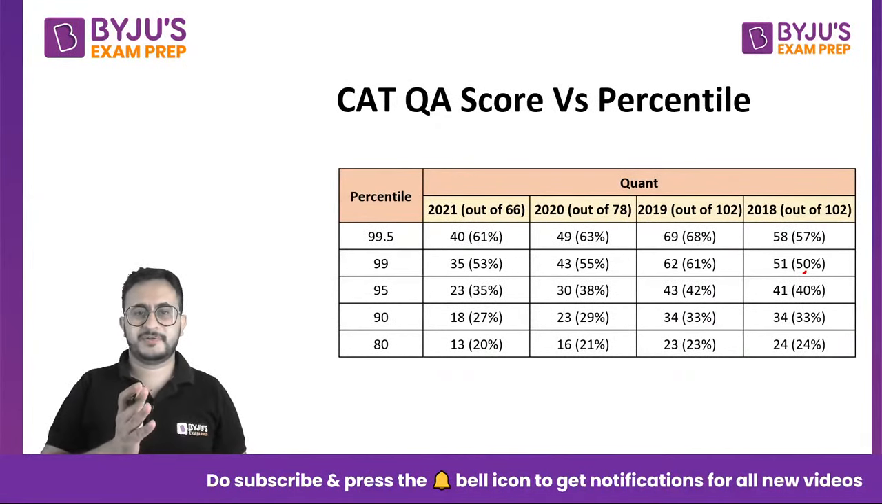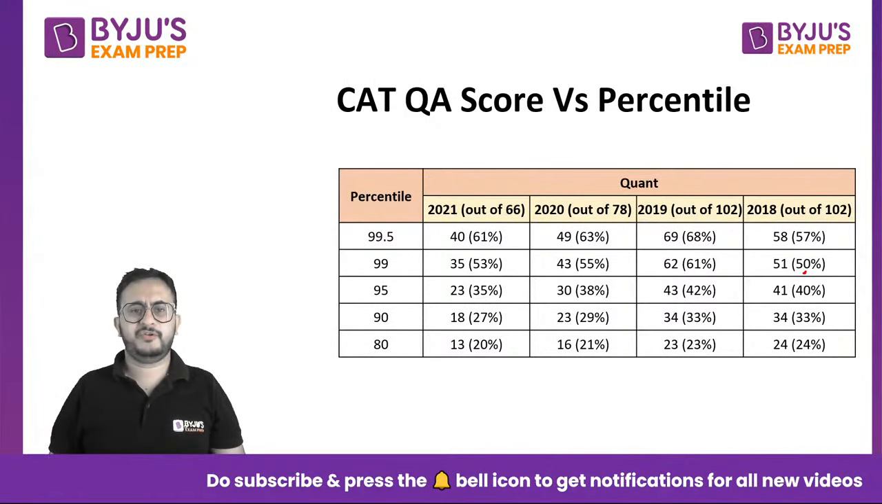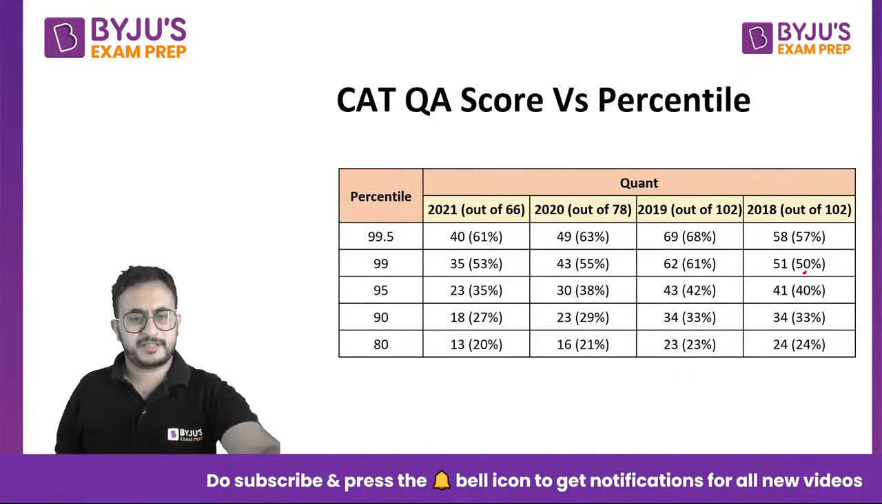And in 60% of the paper, if you see these numbers, 61%, 63%, if you cross 60% of the paper correct, net score, then you get into the top 0.5 percentile and your overall score will also be very high. So these are some numbers that you must keep in mind, that these things are achievable in the examination.